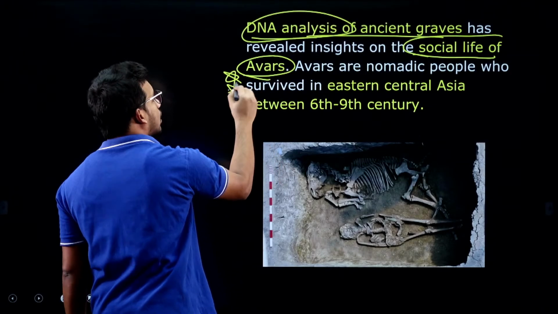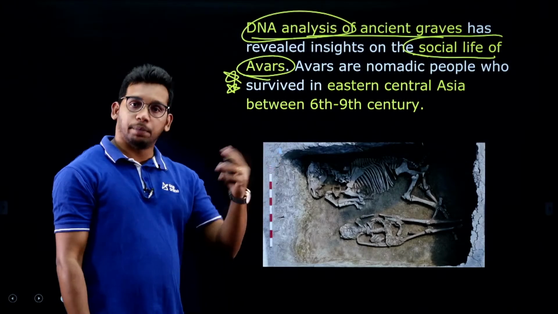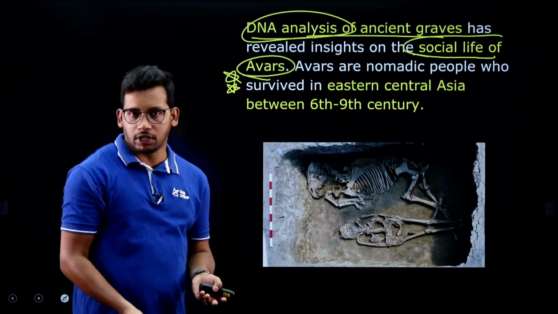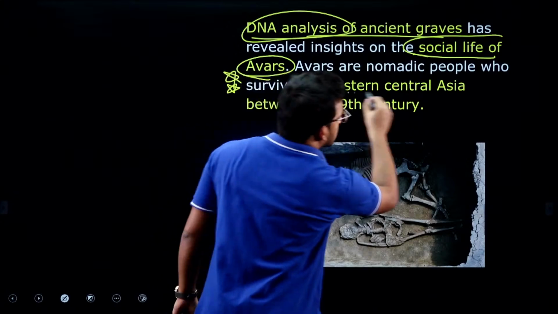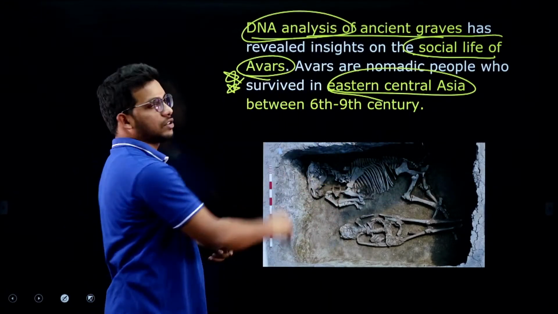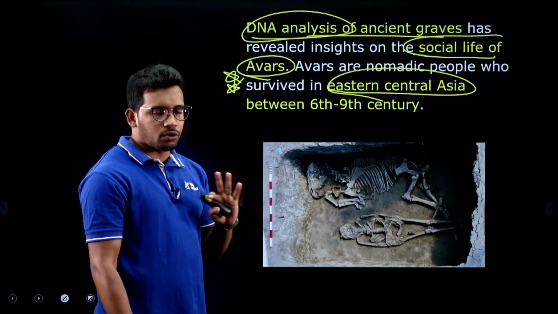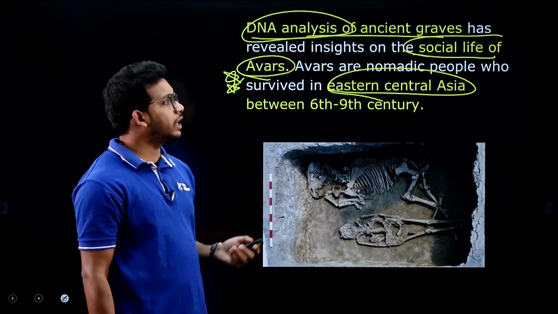They will ask you who they are and from which region it was discovered. So they are nomadic people, moving from one place to another, from eastern Central Asia, right. The details of social life are not needed because they are not Indians.